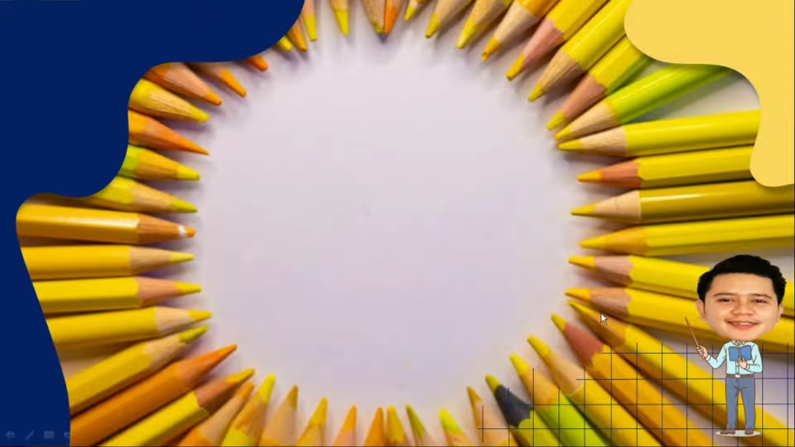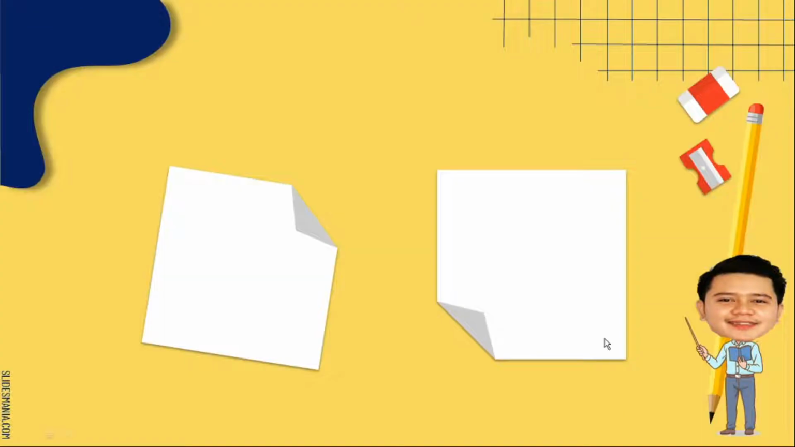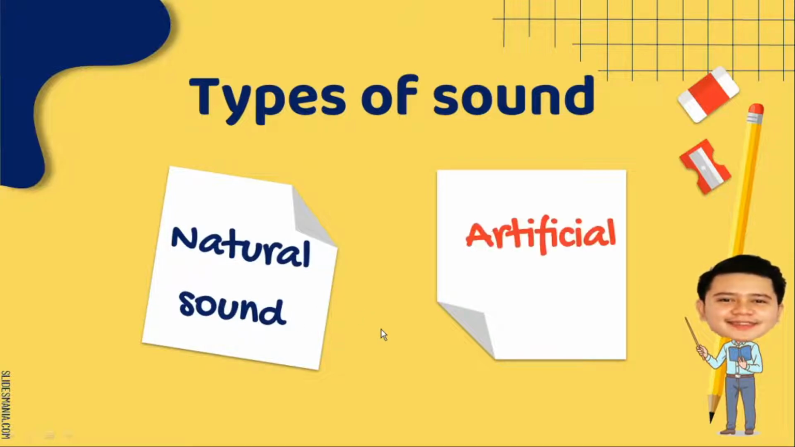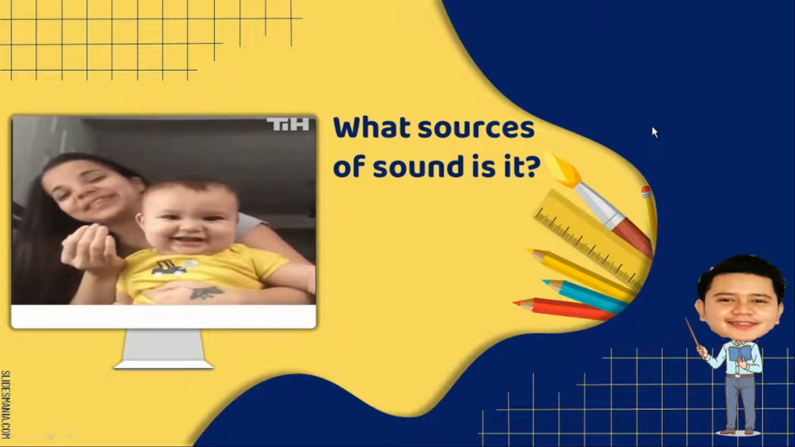So this is our vocabulary words. So what are our vocabulary words? So we have the types of sound. Again, types of sound. So what are the types of sound? First we have the natural sound, and the second one is the artificial sound. Again, natural sound, artificial sound. Very good.